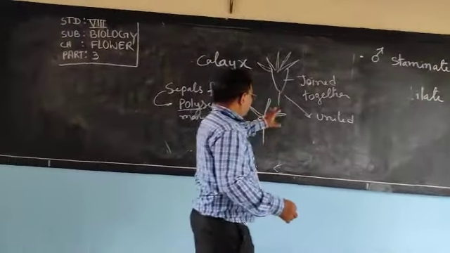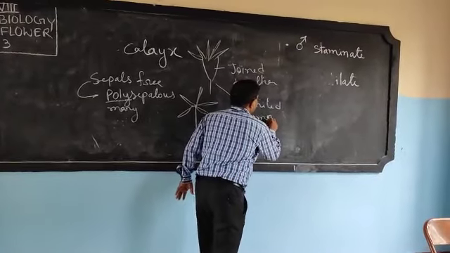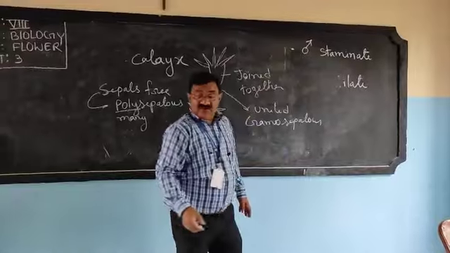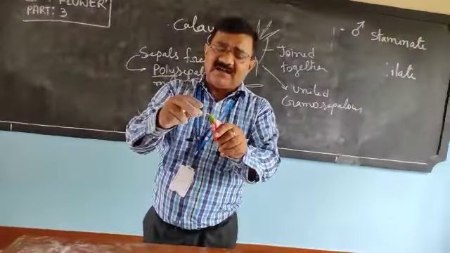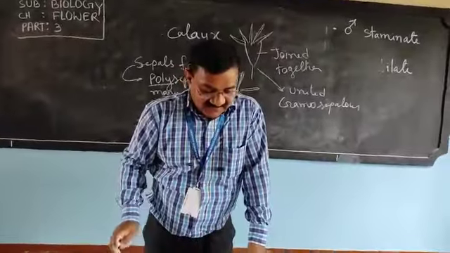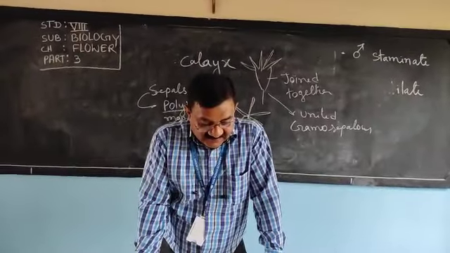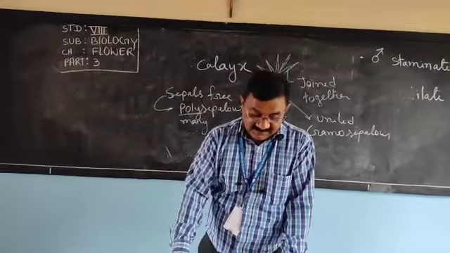And if it is united, it is called gamosepalous. Very clear? So, you can see this is polysepalous or gamosepalous. This is gamosepalous. Very clear? Sepals may be free, polysepalous, or fused, gamosepalous.